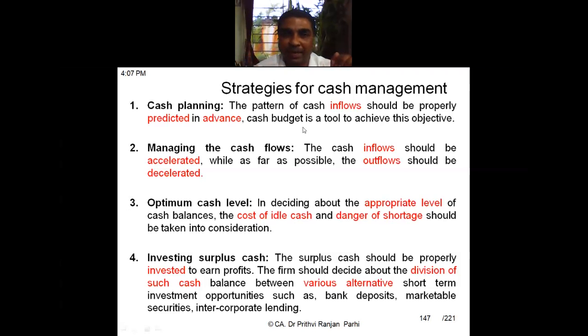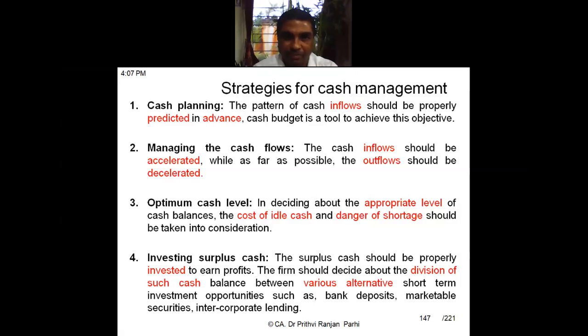So today, what is my cash balance? Let us say in the coming week, how much cash I will be receiving and how much cash I will be paying, and what will be the closing balance at the week end. The next week again, opening will be started with that balance. Then how much will be the inflow, how much will be outflow. All these things maybe on a weekly basis, maybe on a monthly basis, maybe on a quarterly basis. I can plan it in a cash budget. That will be called cash planning. Have you understood this concept?